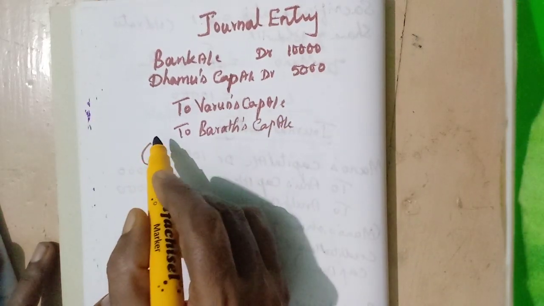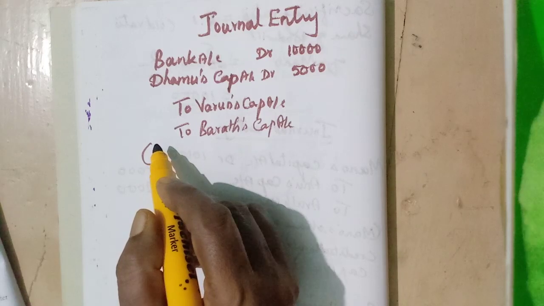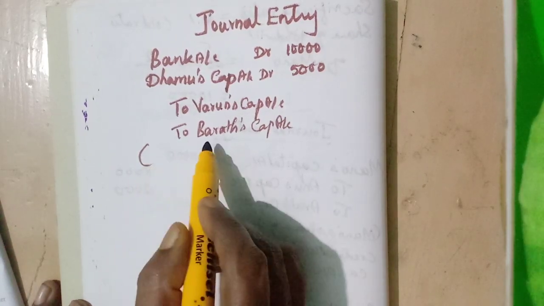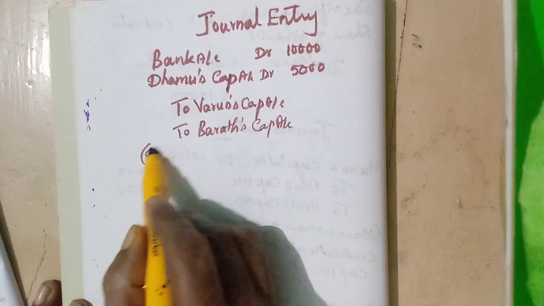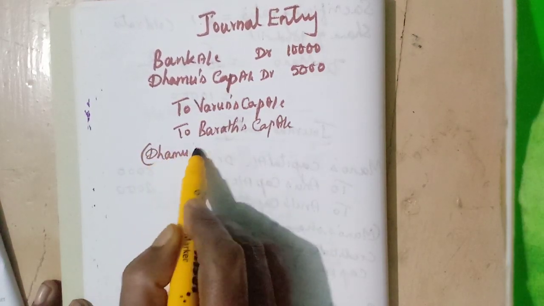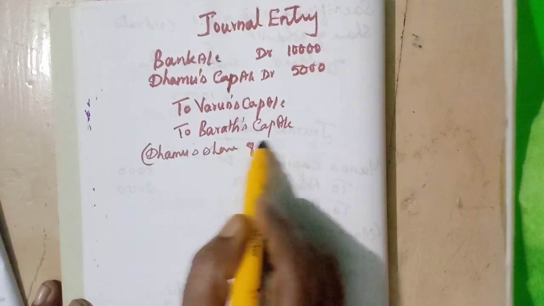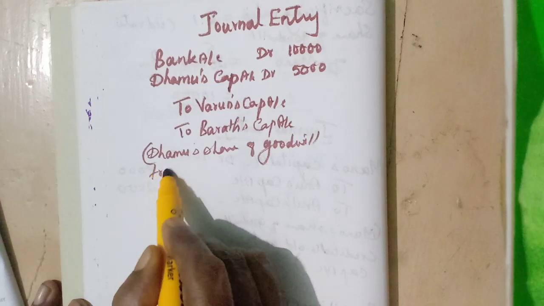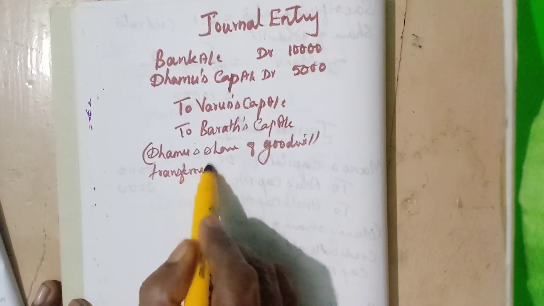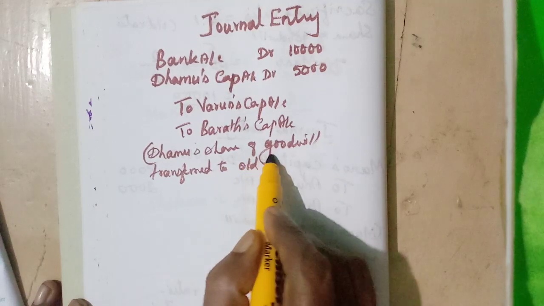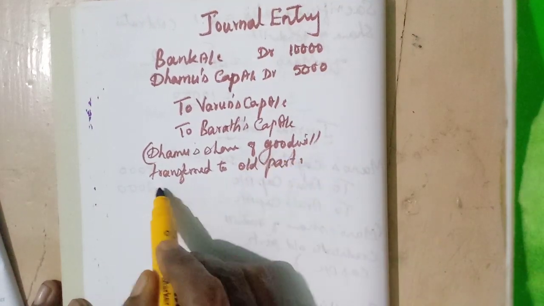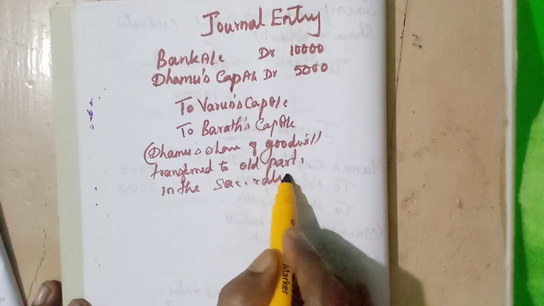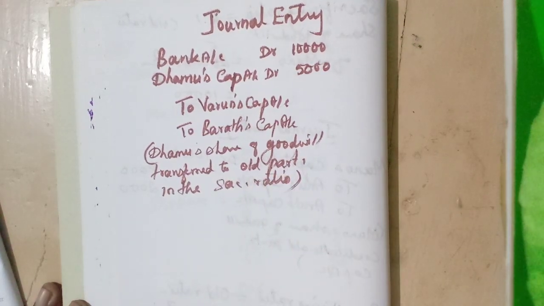Damu's share of goodwill is transferred to the old partners in the sacrificing ratio. 15,000, isn't it?